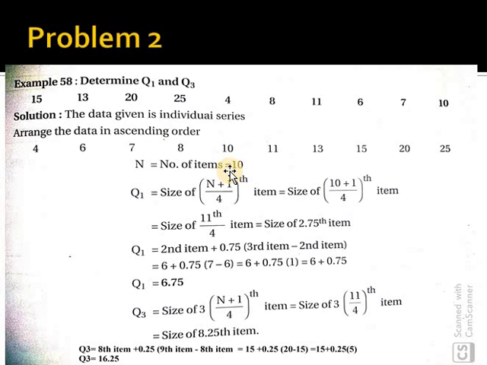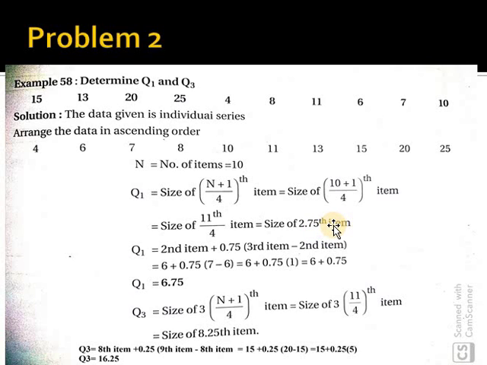We have arranged the data in ascending order. First step is over. Second step, what do we have to do? Yes, we need to apply the formula. What is the formula for Q1? Q1 is equal to size of (n plus 1) divided by 4th item. Here n is the total 10 observations we have. 10 plus 1 is 11, divided by 4,